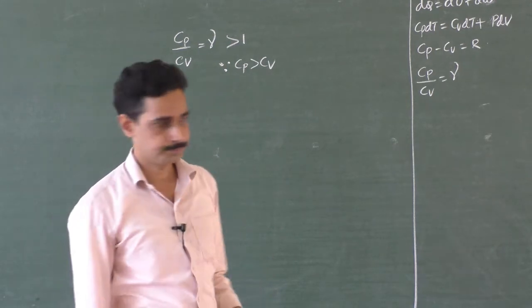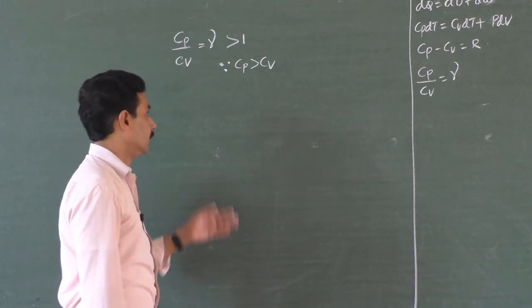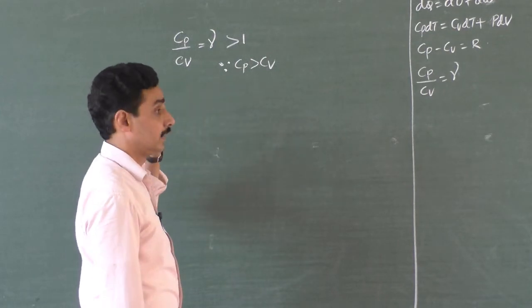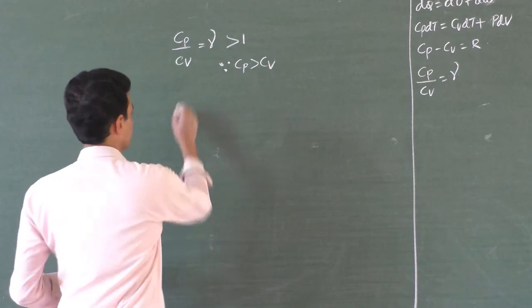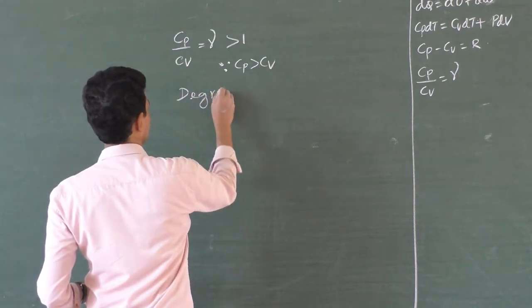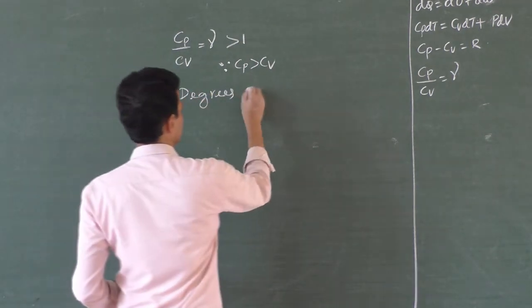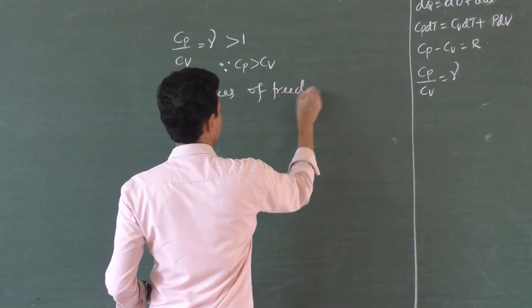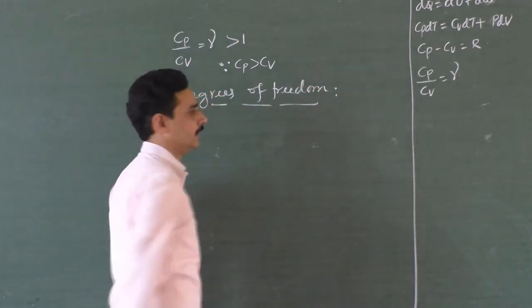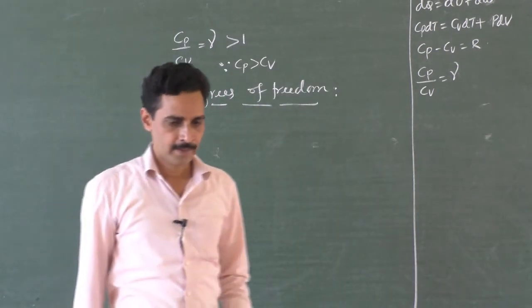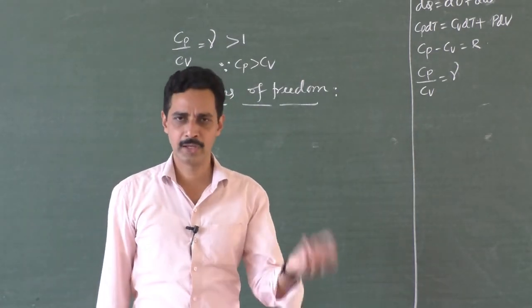Now, when you use this formula, of course, you have one more term coming along with this, that is degrees of freedom. You have to connect them with the Cp and Cv. Degrees of freedom refers to the possible independent motions for a system. When you take a gas, it may be a monoatomic gas, right?